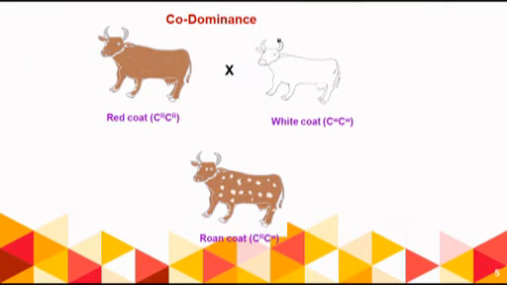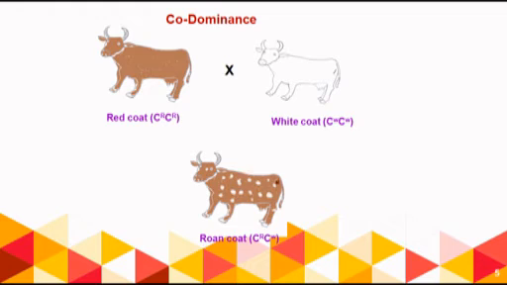Here you can see this is a red coat colored cattle, and this is a white coat colored cattle. Here you can't see an intermediate color, but the offspring contains the color of both parents. You can see this is the red coat color of this parent, and it contains definite patches of white color on this red color.